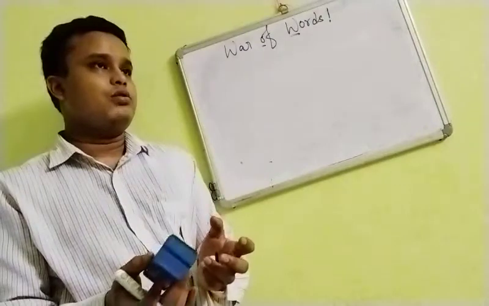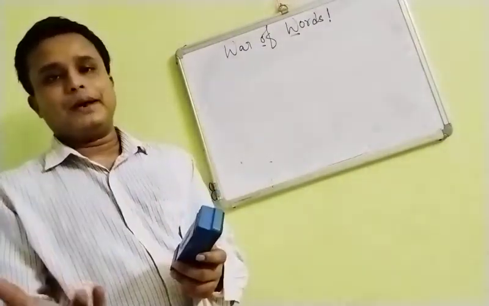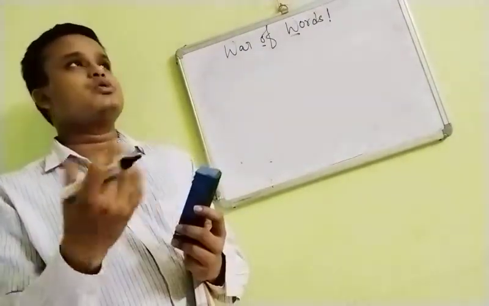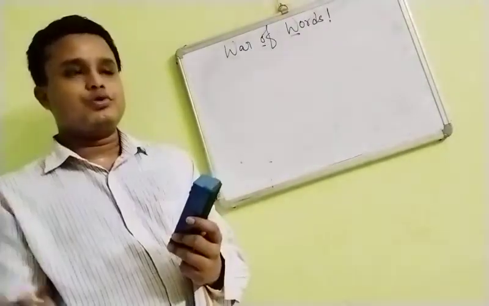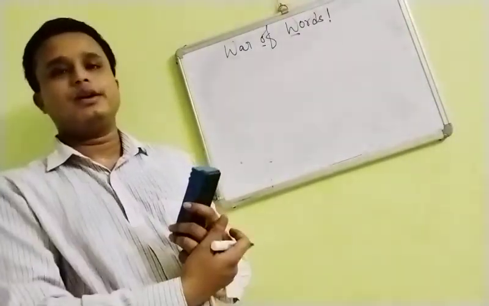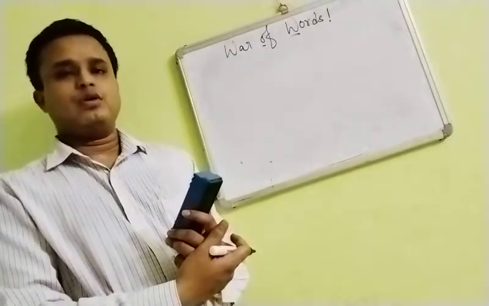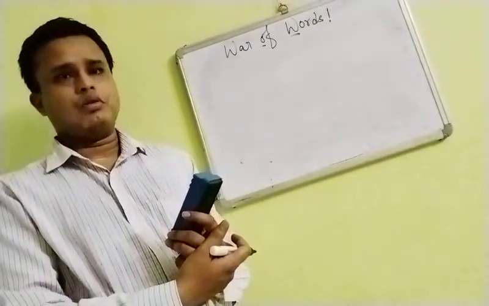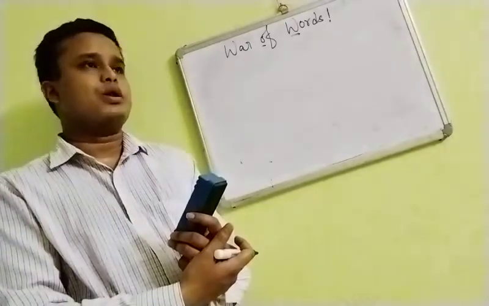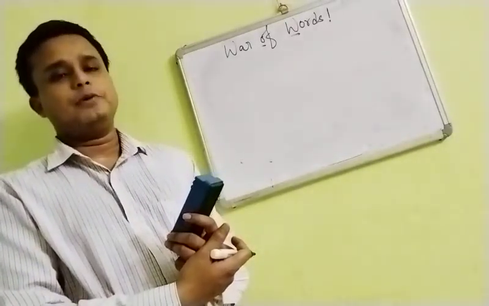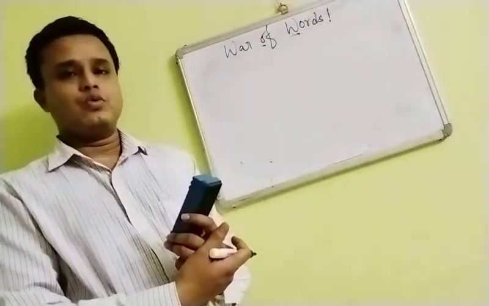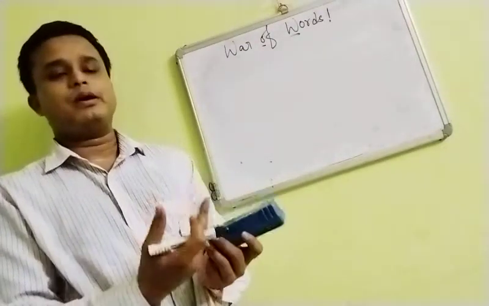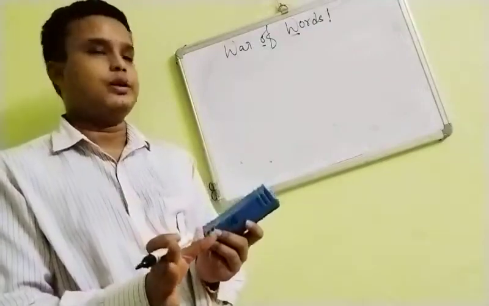Suppose you are writing about the inter-school badminton tournament and you didn't know the badminton player's name, so you wrote somebody's name from cricket. That will be very laughter provoking and will be a discredit. So if you can't recall anything, you only write inter-school badminton tournament or inter-school debate competition, and that will also be okay.